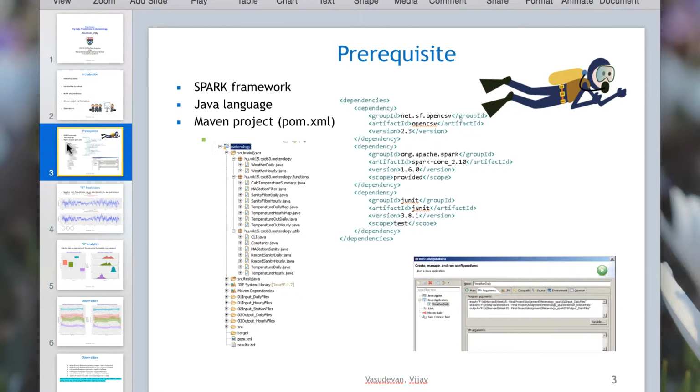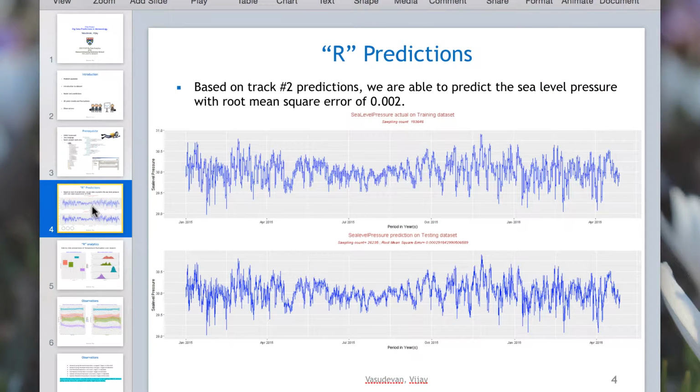To do this, I'm using a Maven project, where I'm building on the Spark API, Spark frameworks, and using the Java language. When we have the data for the last 20 years, I was able to successfully parse the data using Java, and the Spark API was able to run it across multiple systems, and I was able to do the map reduce. Once I am able to successfully complete all the tasks, I export the data and import it into R. Using R, here are the sea level pressure predictions that I've come across.